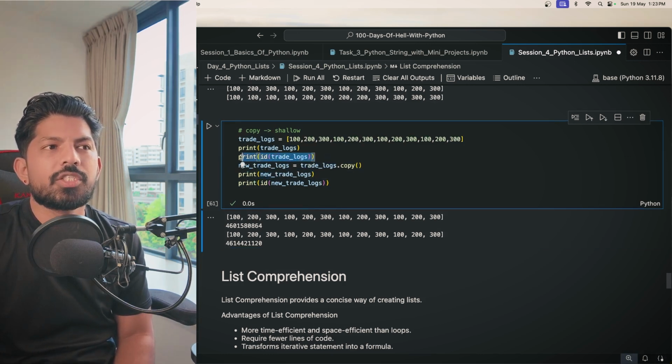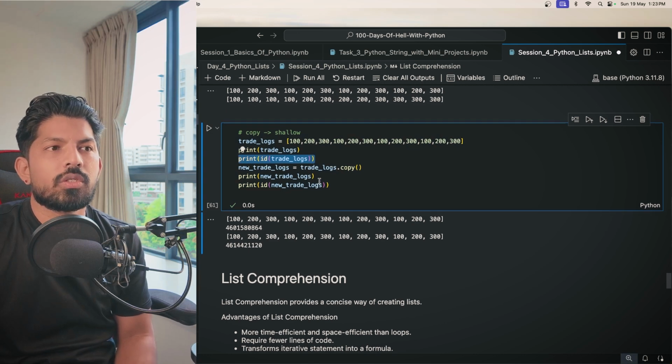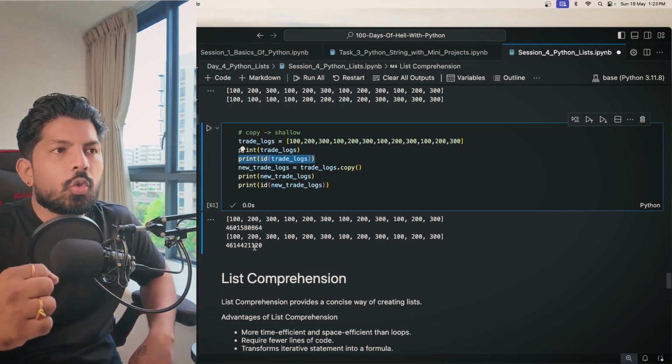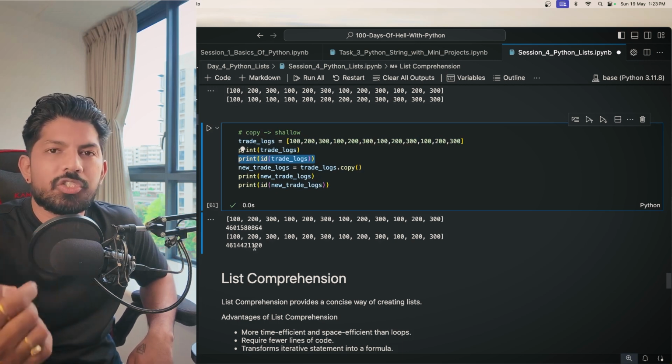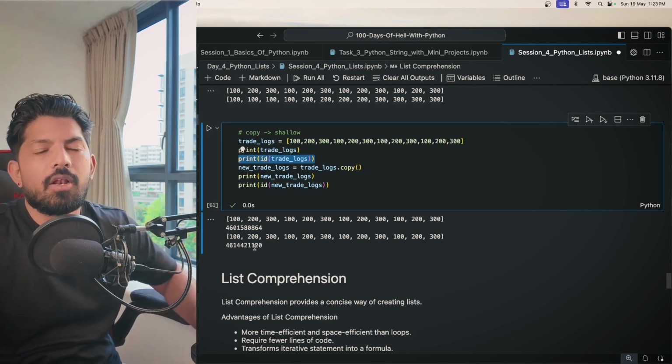But when we print the memory address of those lists, you can see that the trade logs is stored at this location 0864, and the new trade logs is stored at 1120. So that's how this works. So generally, when you want to make some changes, you should be using this copy function. It's very useful and very helpful, correct?